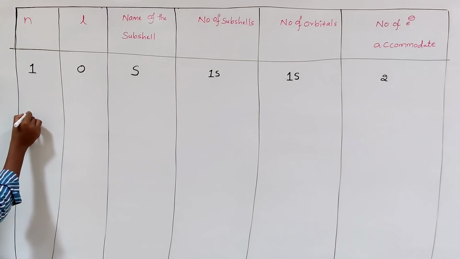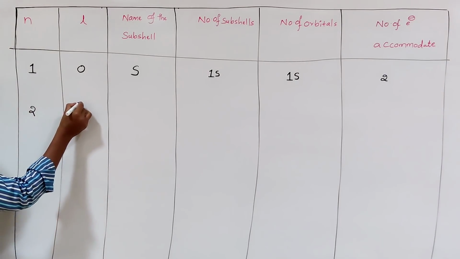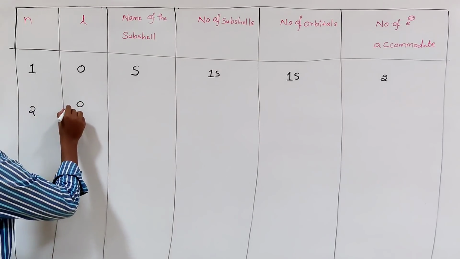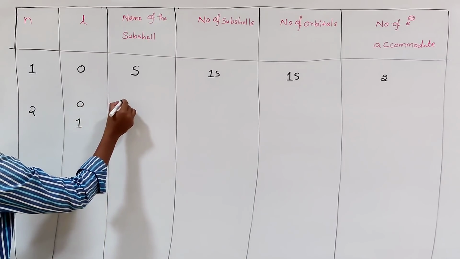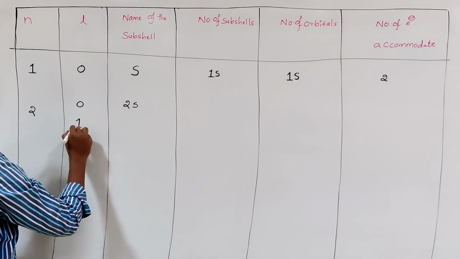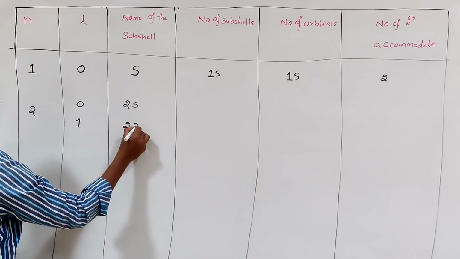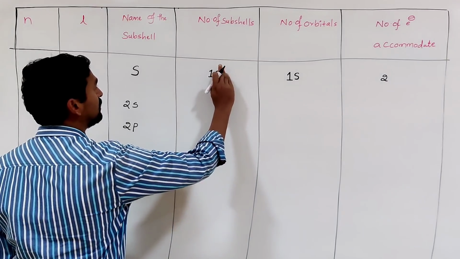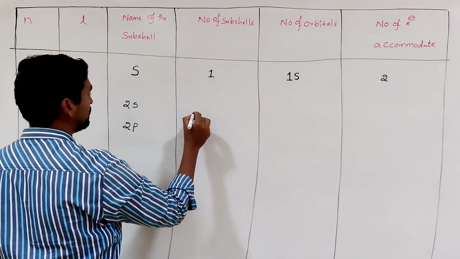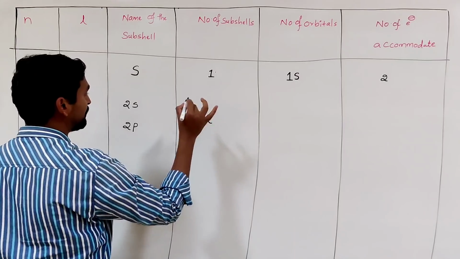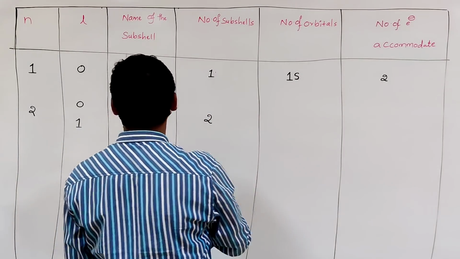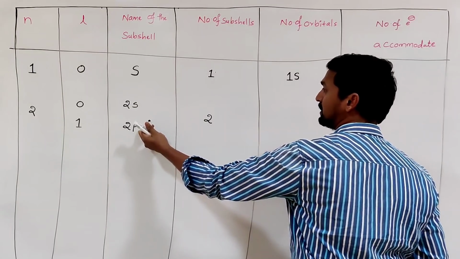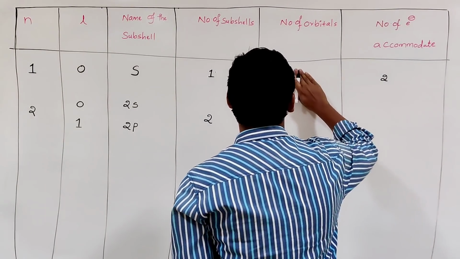If n is equal to 2, what are the possible values? 0 and 1. With L equal to 0 it is 2s, and L equal to 1 is 2p, so totally the number of subshells is 2. The number of orbitals: in the S subshell 1 orbital, in the P subshell 3 orbitals, 3 plus 1, totally 4.